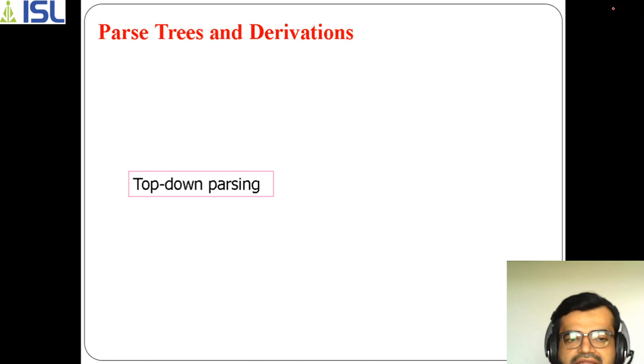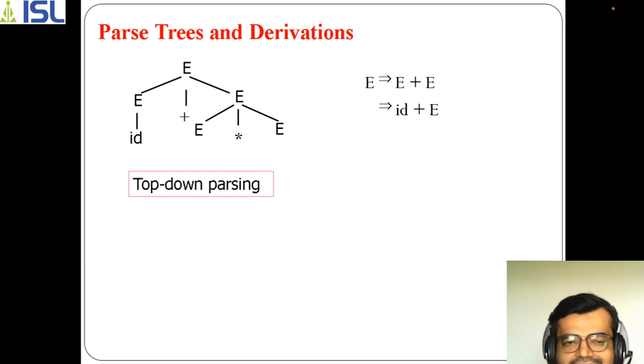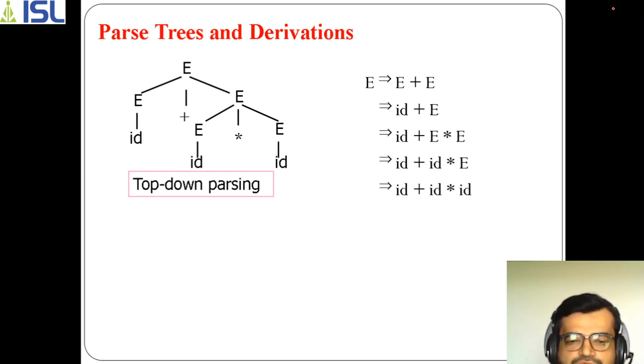Like I already mentioned about top down parsing, it starts with the root node and goes to the leaf nodes one by one with the help of the grammar. So here is one parse tree which is built in a way called top down parsing. You can see that it proceeds from the left side and moves towards the right side, but it starts with the root node. Similarly it performs in that way, and finally you will get a string here, or any arithmetic expression. So here you are getting an expression something like id plus id into id.